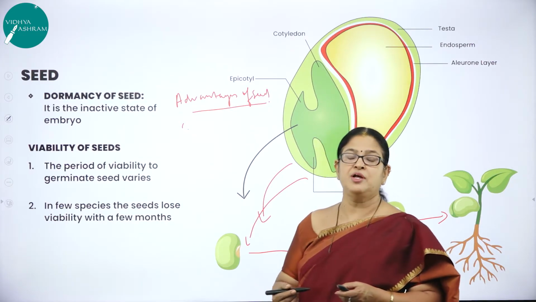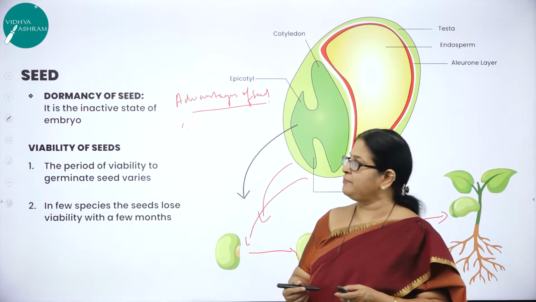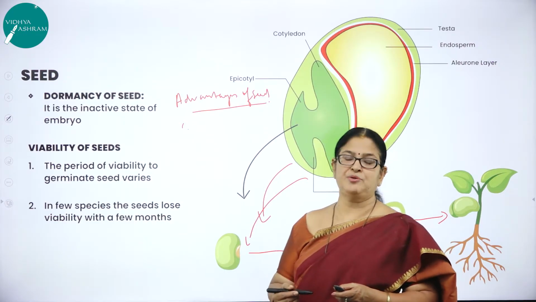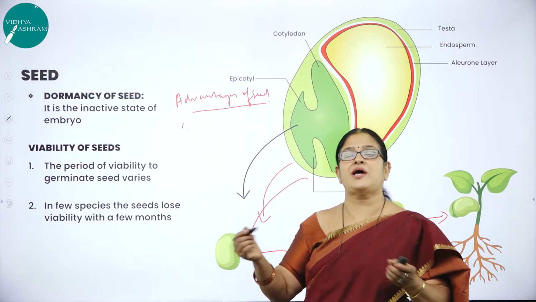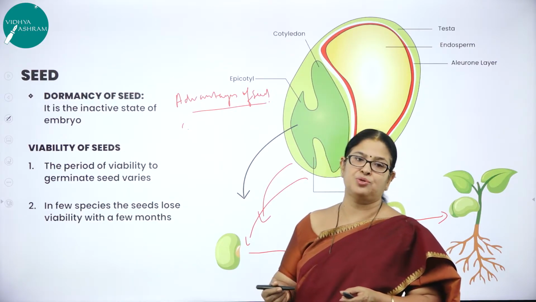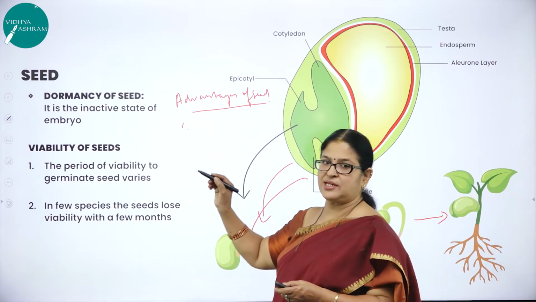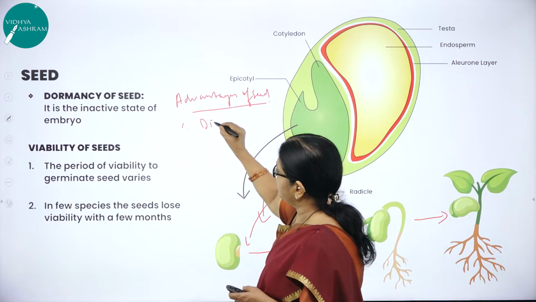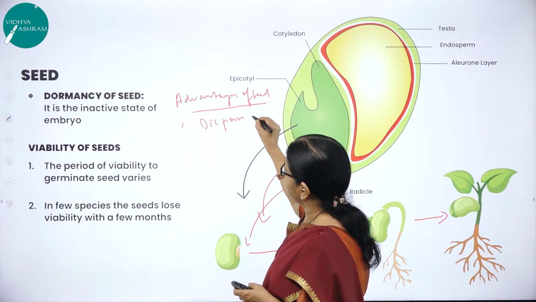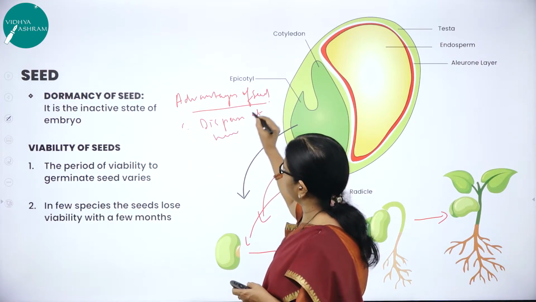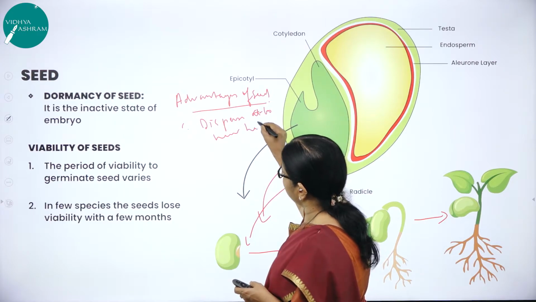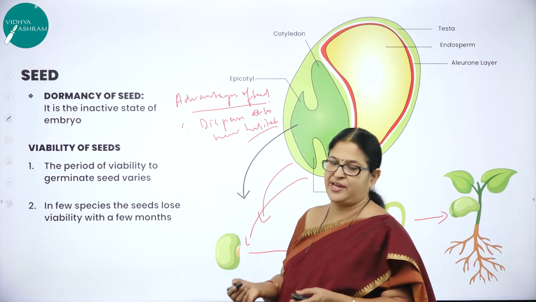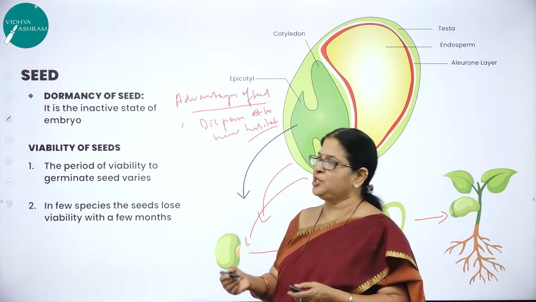How is it possible for the plants to grow in almost all habitats? Because the seeds develop an adaptive strategy to disperse to new habitats and help the plants to grow in new habitats. That is another very important concept. So it has what? An adaptive feature to disperse to new habitats. What do you mean by habitat? A place of dwelling, a new area, and it helps the plant to develop in a new area.